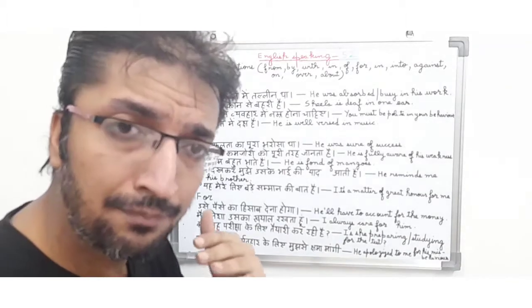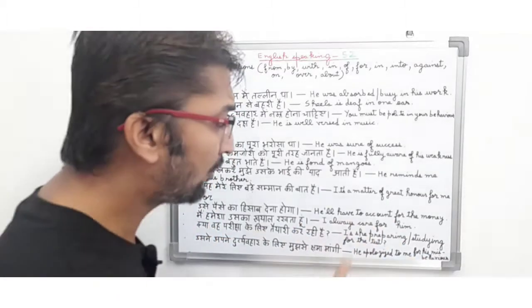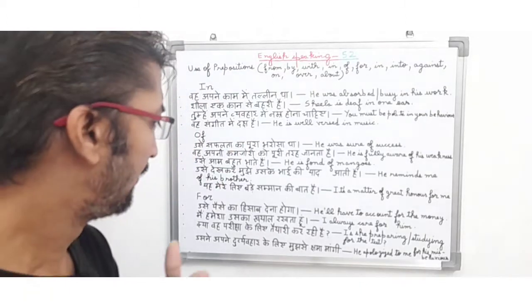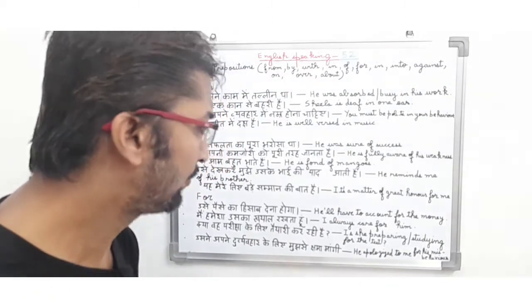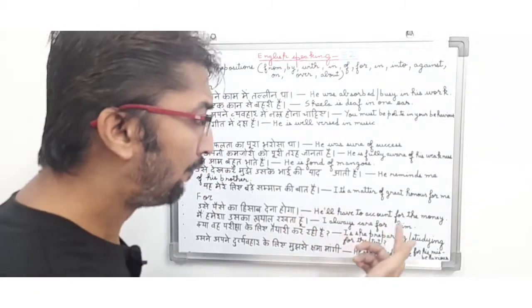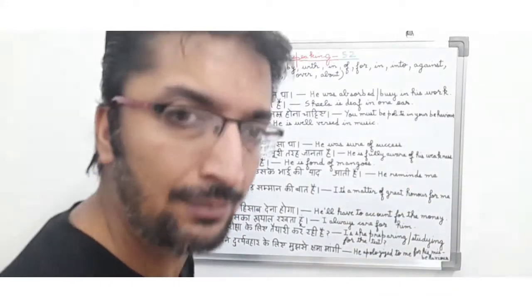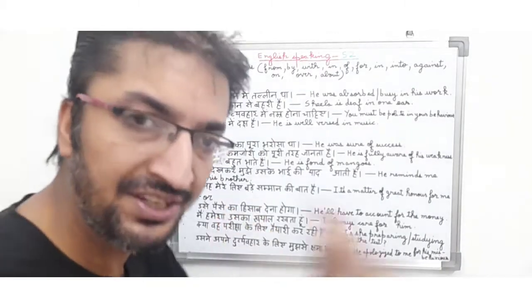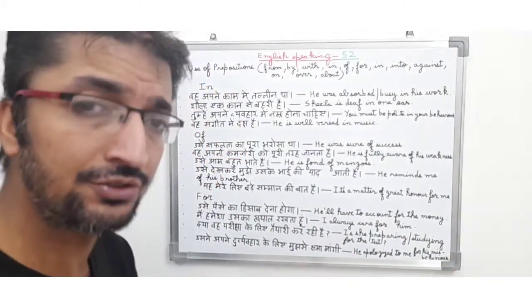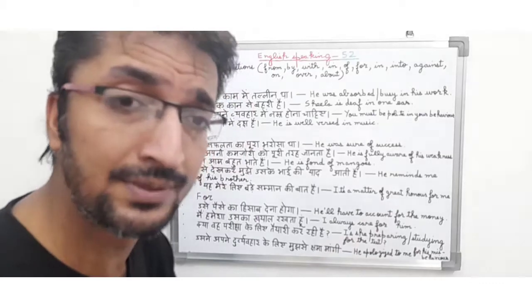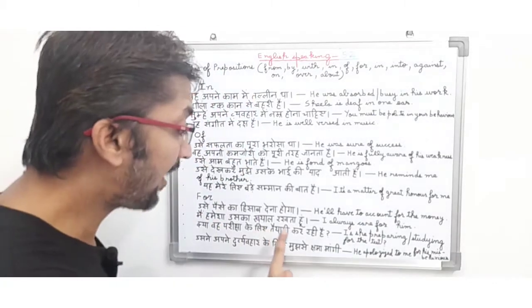So it is a future tense. So he will have to account for the money. So "उसे पैसे का हिसाब देना होगा." So friends, you can see for the money, because "पैसे के लिए उसको पूरा हिसाब देना होगा," so we will use for before the money, and for is a preposition being used in this sentence and it is a future type sentence.